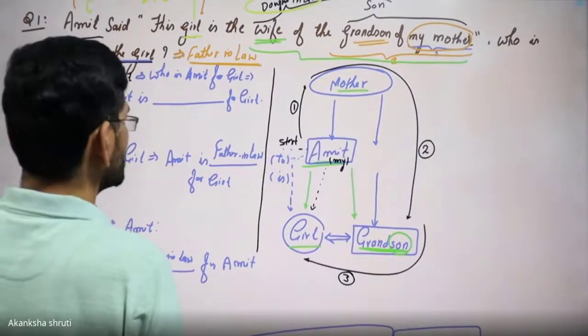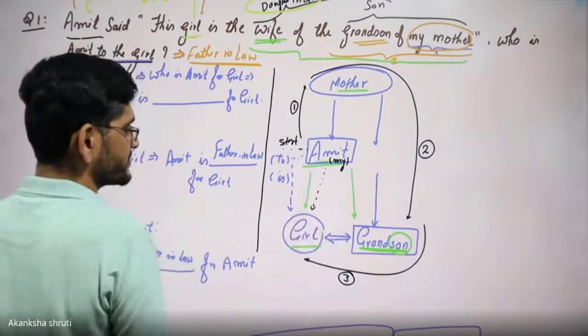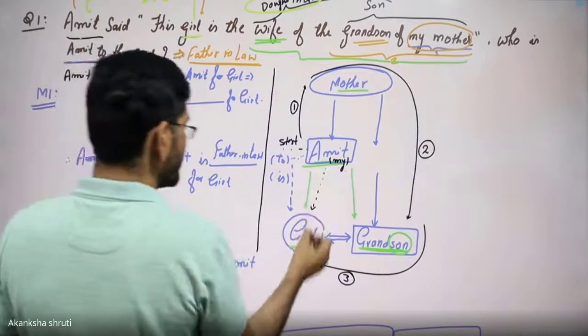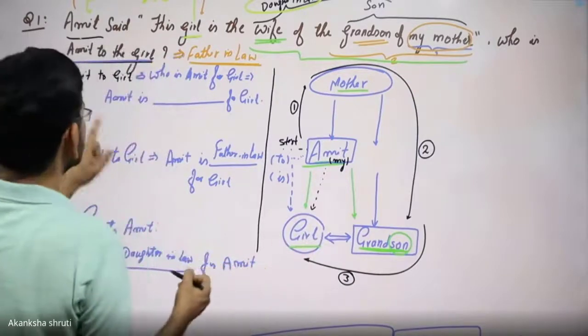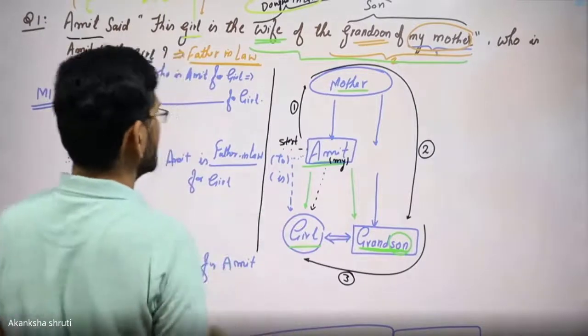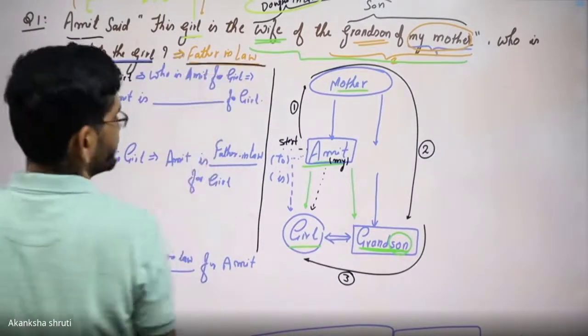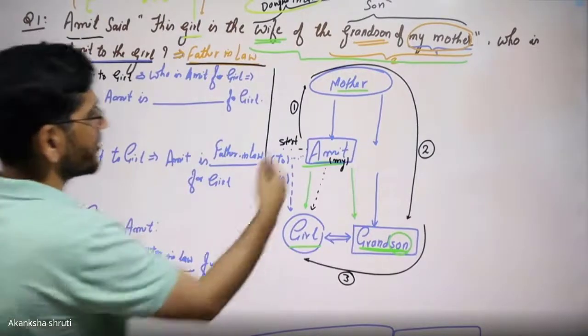So Amit itself is the father-in-law for this girl. So Amit to girl means Amit is father-in-law of the girl. Therefore, the asked relation was the father-in-law. This is how we need to draw.